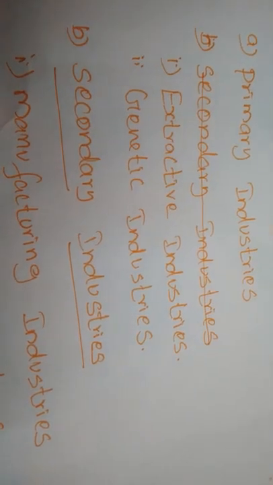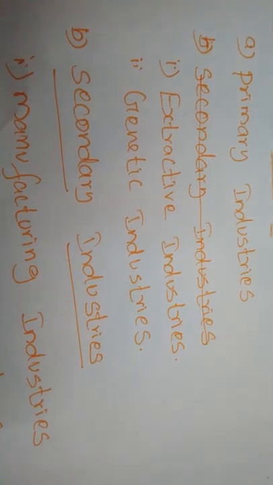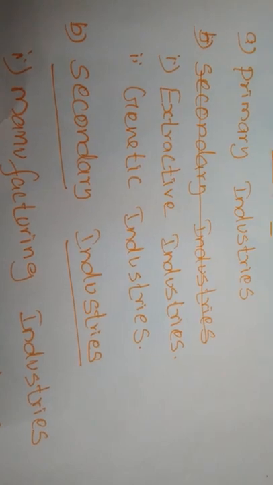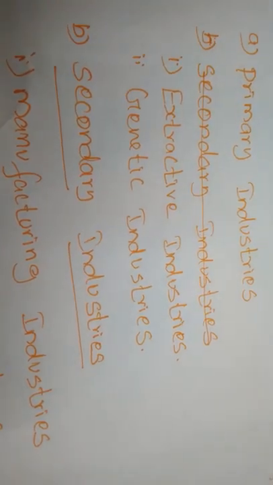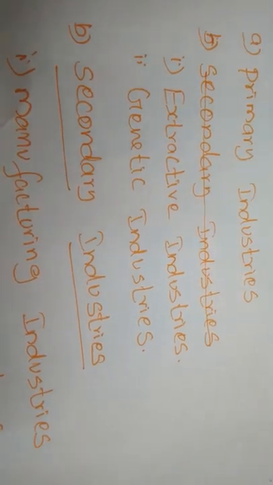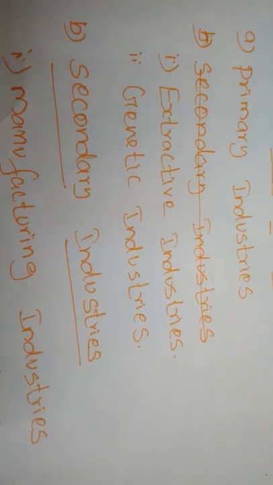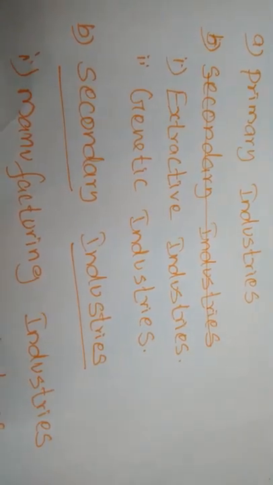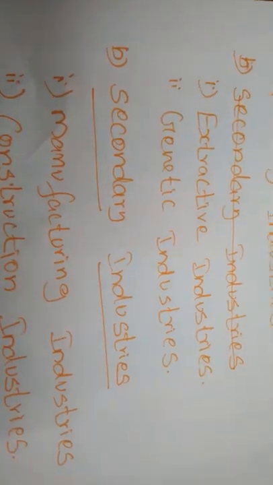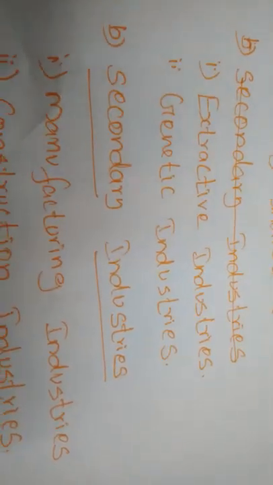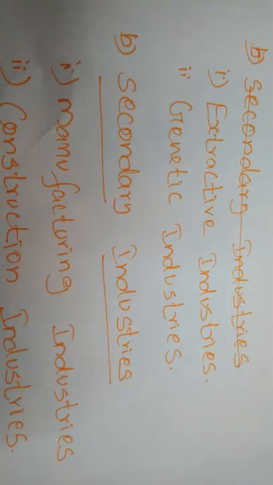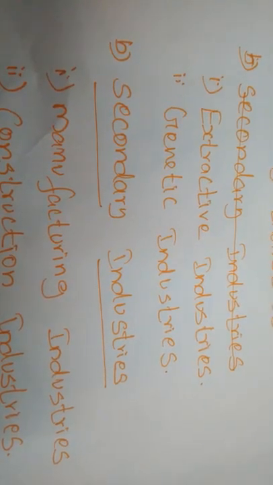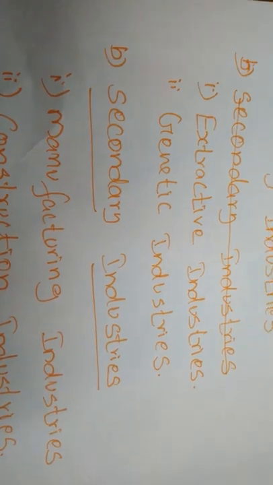So some products have to be extracted from natural resources. Products extracted from natural resources for the purpose of making other commodities are called extractive industries. Next, genetic industries. The genetic industries remain engaged in breeding plants and animals for their use in further reproduction.